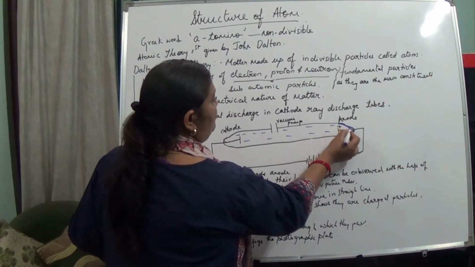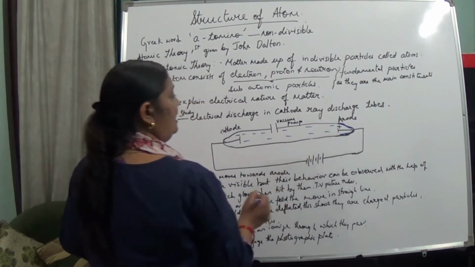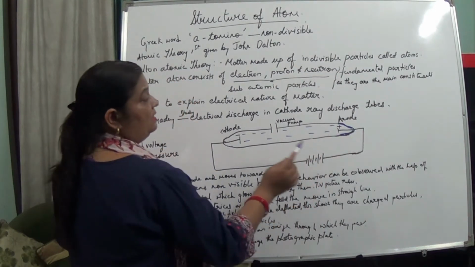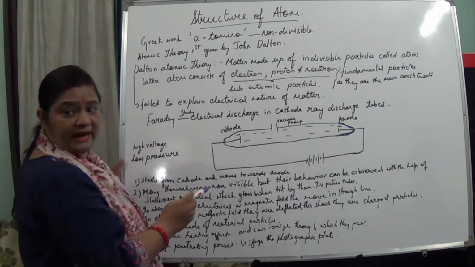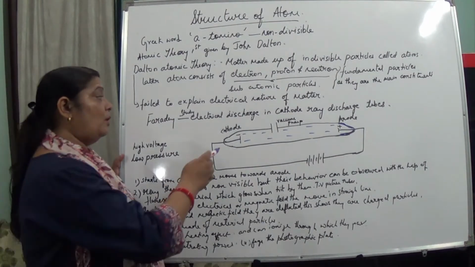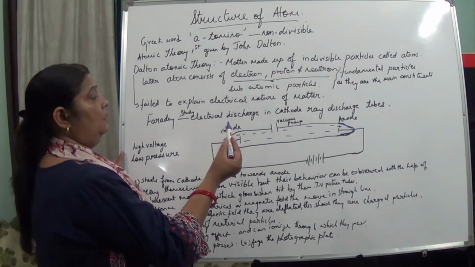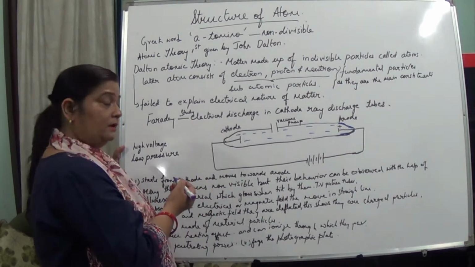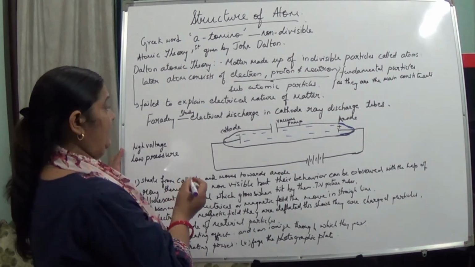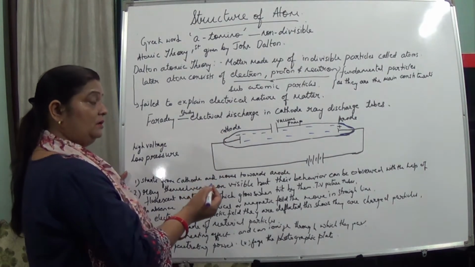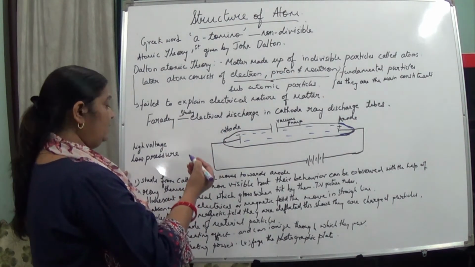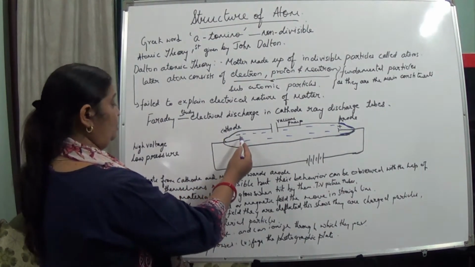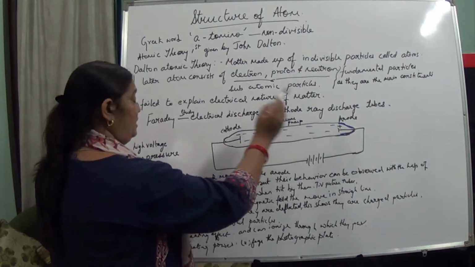When the rays struck it, this fluorescent substance lit up, and this could explain the behavior of the rays coming from the cathode. From this experiment he concluded that the rays start from the cathode and move towards the anode.